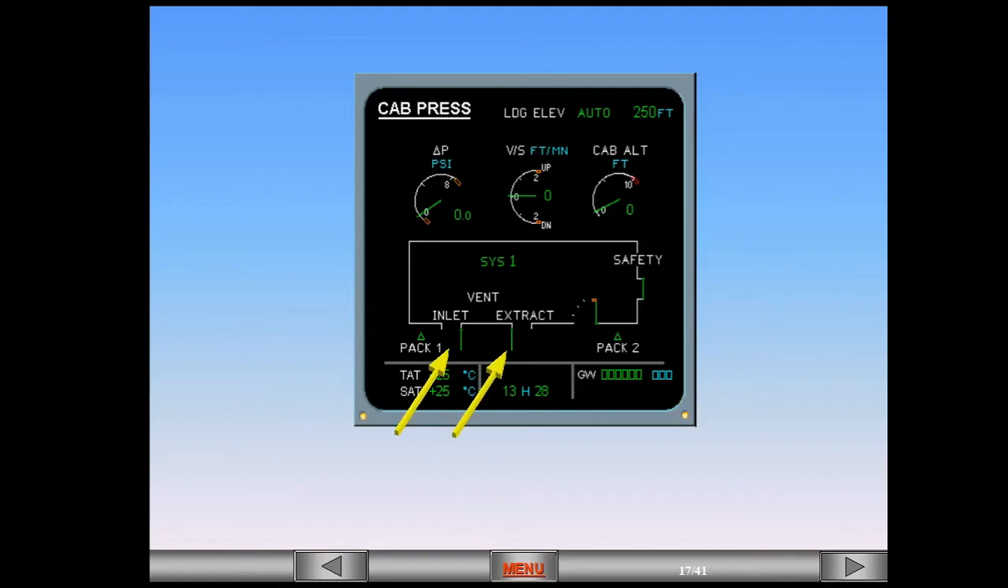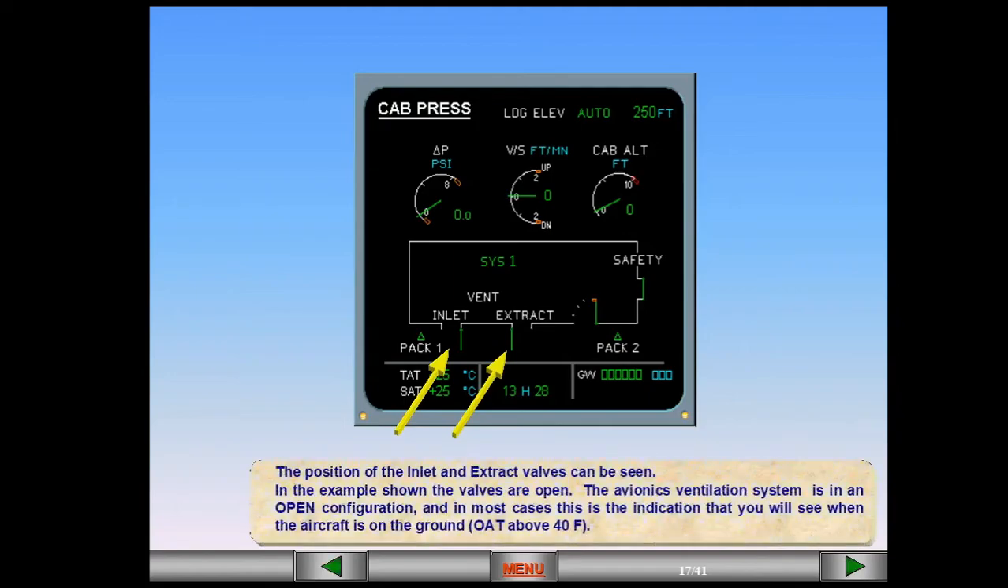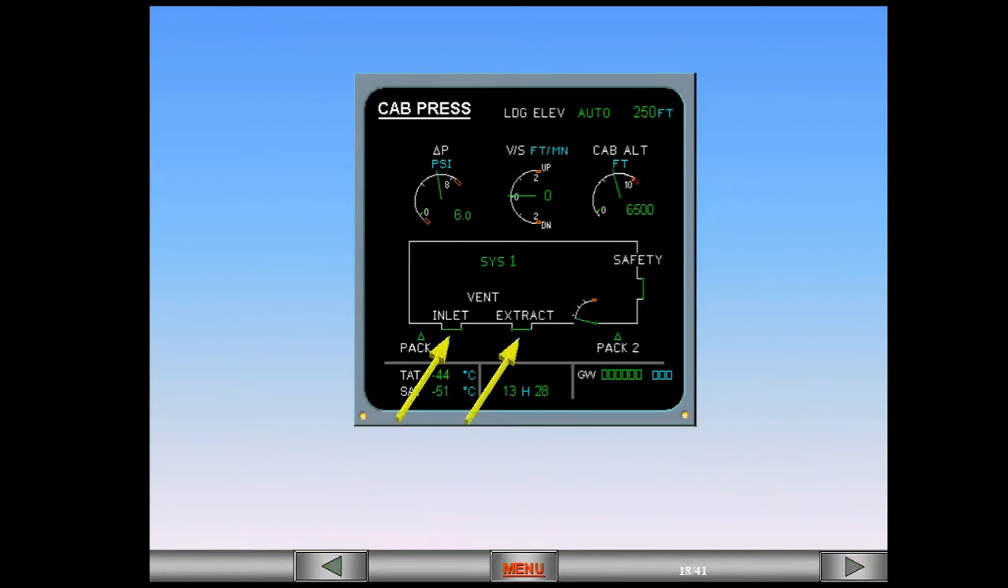The avionics ventilation system is in an open configuration, and in most cases, this is the indication that you will see when the aircraft is on the ground, OAT above 40 degrees Fahrenheit. In this example, the valves are closed and the avionics ventilation system is in a closed configuration. This is the normal in-flight configuration, or when OAT is below 40 degrees Fahrenheit.